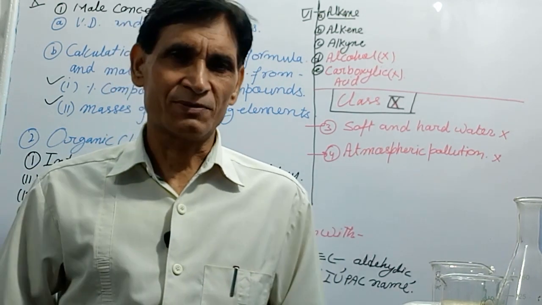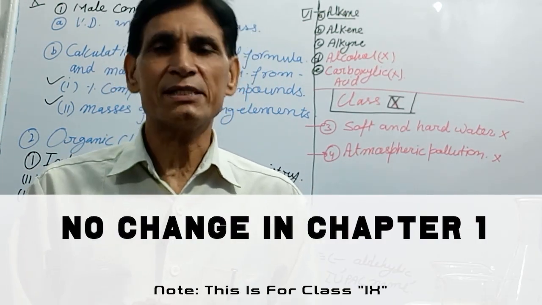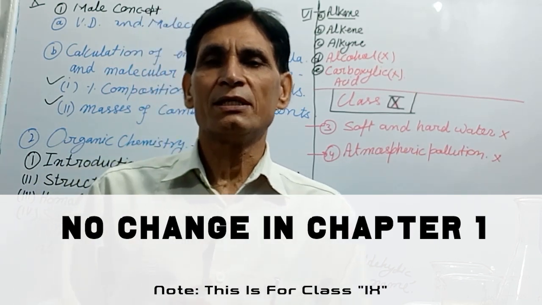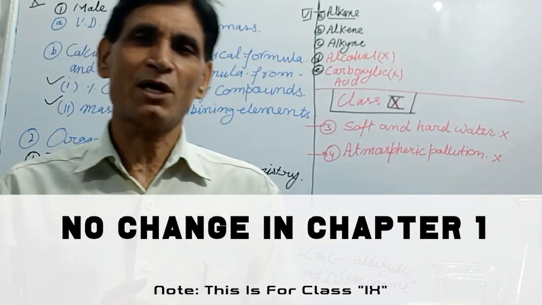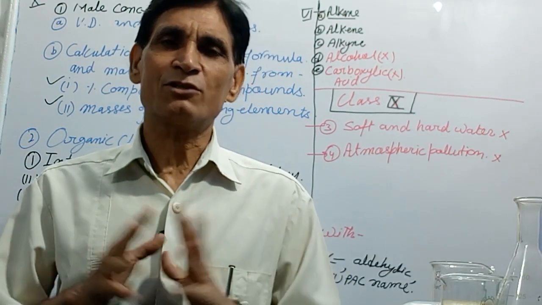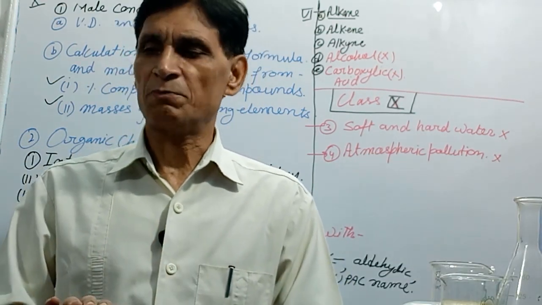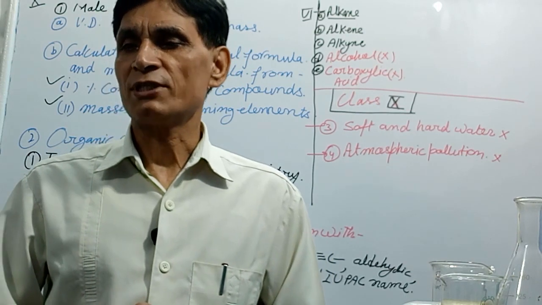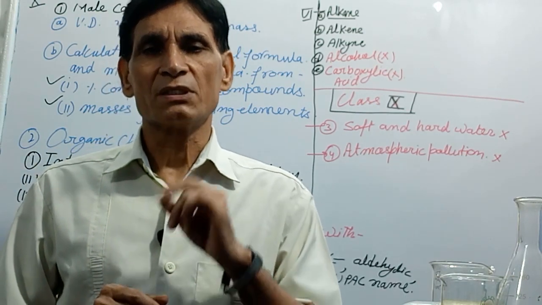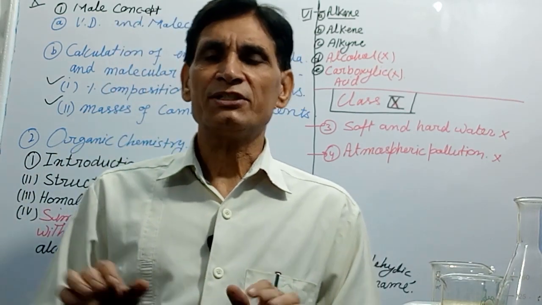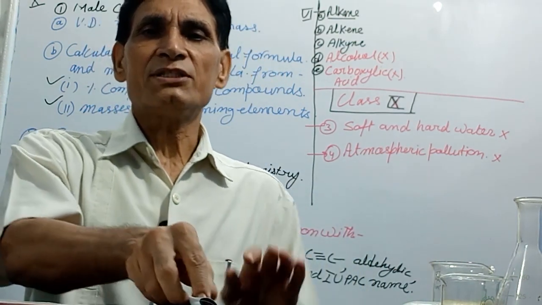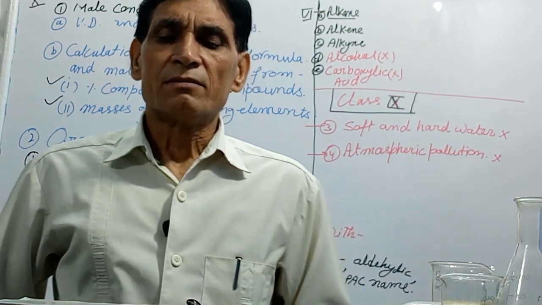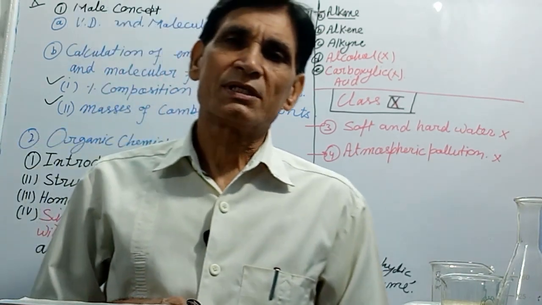There is no change. You have to prepare this chapter nicely. Ions, radicals, formula of valency, writing formula of compounds, balancing chemical equation, that you will prepare. The second chapter is chemical changes and reactions, types of reactions.